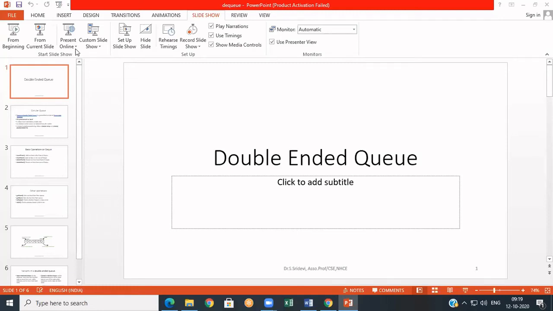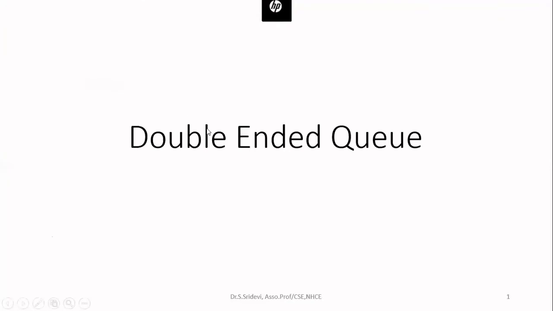So what is DQ? It is a special queue known as a double-ended queue. So what is the meaning of double-ended queue? Actually, queue means you will have two ends only. One is the front end and another is the rear end. But what is the speciality about a double-ended queue?